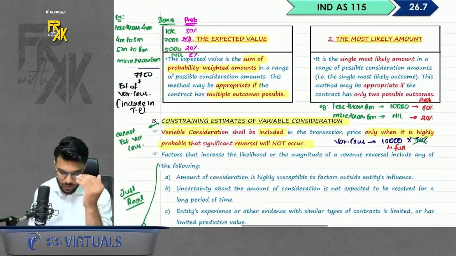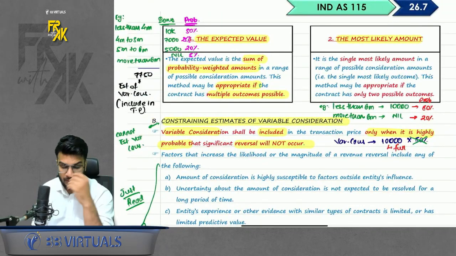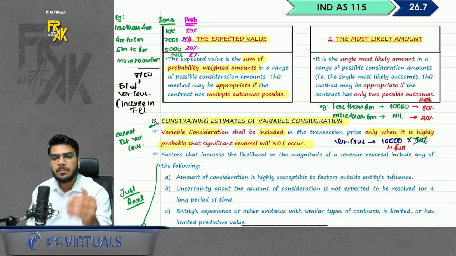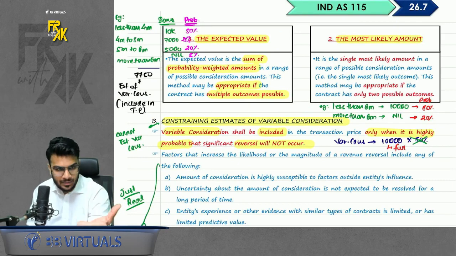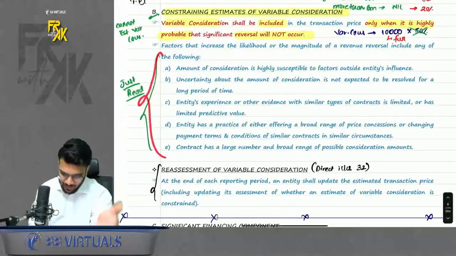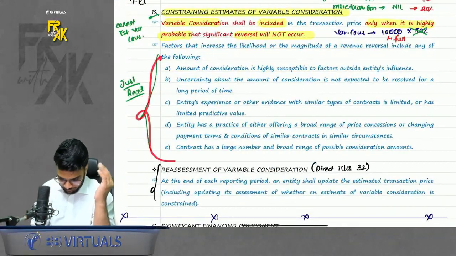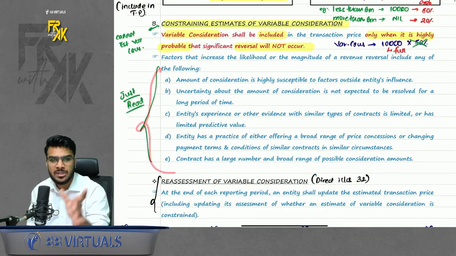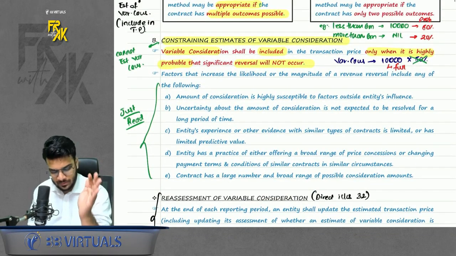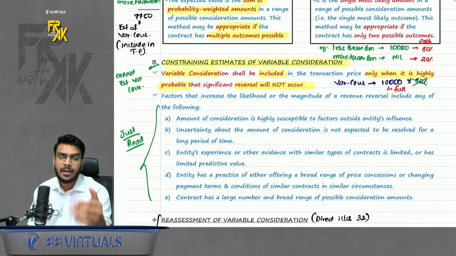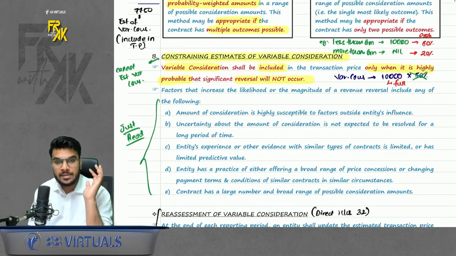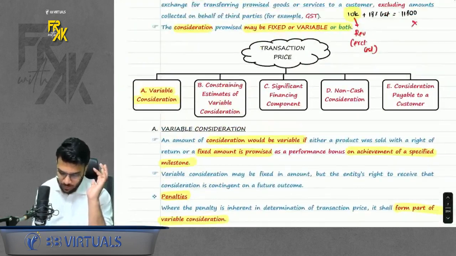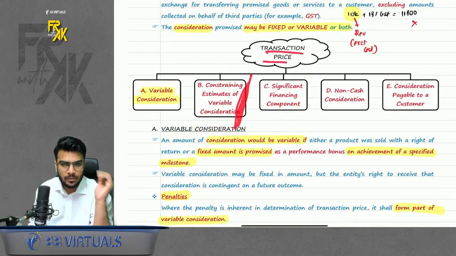Okay, next, constraining estimates of variable consideration. This simply means if you are unable to estimate the amount of variable consideration, or there are some constraints in estimating it, then it will not form part of your transaction price. There are a few indicators which are given, which will help you know that it is not possible for you to identify the variable consideration. So in this case, you will not include it in the transaction price. Is this clear till here? So this was the second point of transaction price.